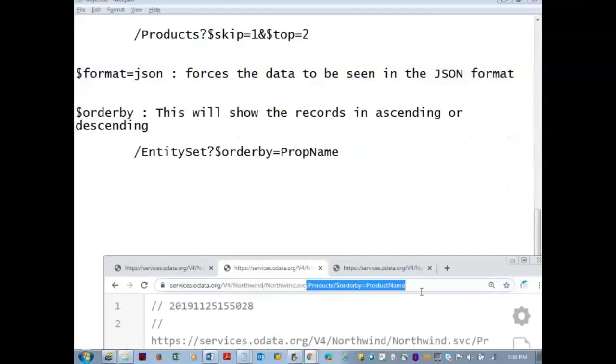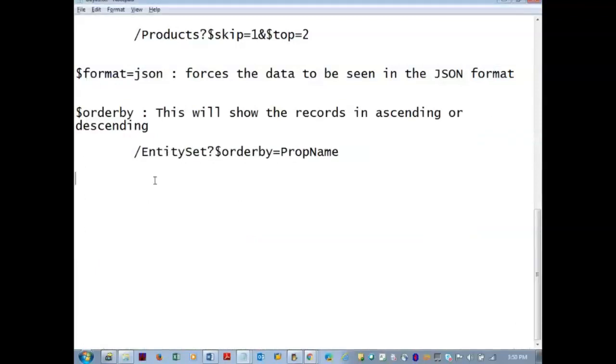Let me copy this. Okay. I want it in a reverse way, descending order. So you have to issue a descending order. After this product name, put a space DESC. DESC is the descending.